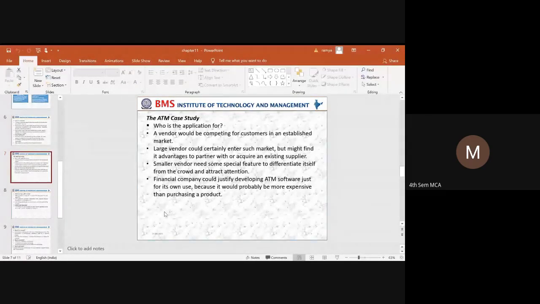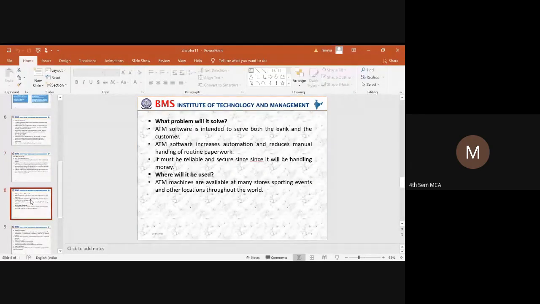Similarly, when an ATM is being developed by different vendors, the bankers are going to check with the customers, maybe take a small survey on how the system works. After gathering different opinions, they are going to establish in a market, or purchase the ATM software. In that way, we can identify who the users of that particular application are.